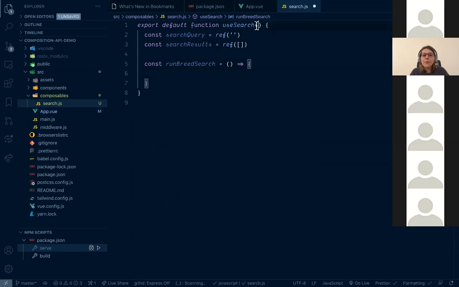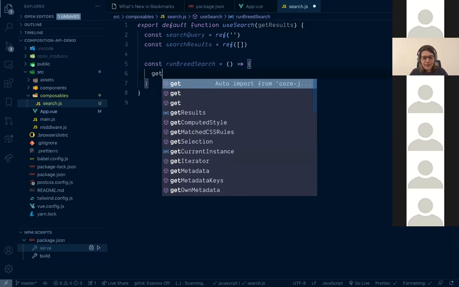What I want to do is pass a callback here, getResults. Hope I'm not failing with this. Yep, getResults. And whatever is passed to useSearch, I want to call it. So it will be getResults.